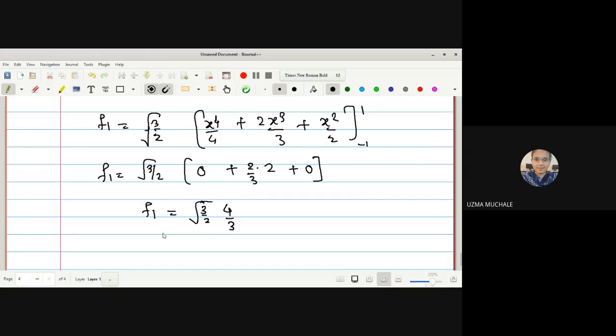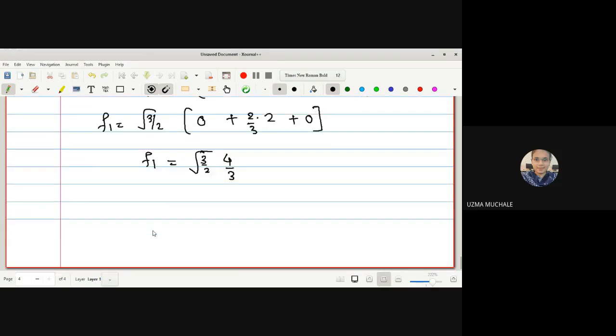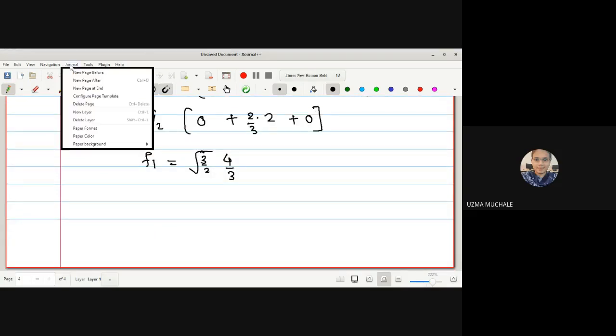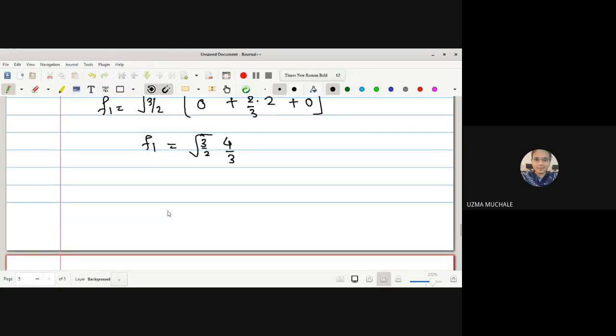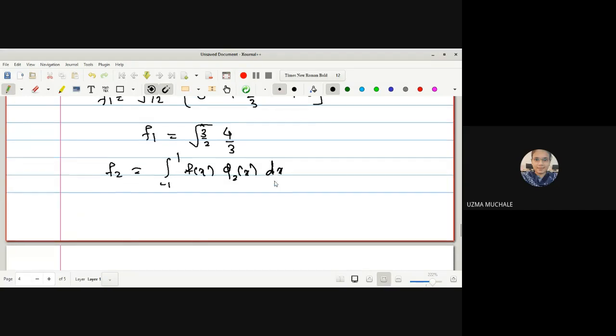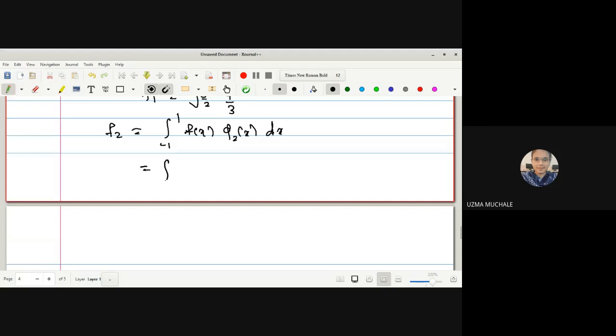Similarly, we have to find the value of F2 by using our phi 2 and f of x. Now let us find F2, which is equal to integration from minus 1 to 1 of f of x into phi 2 of x dx. Let me put in the values of those functions.